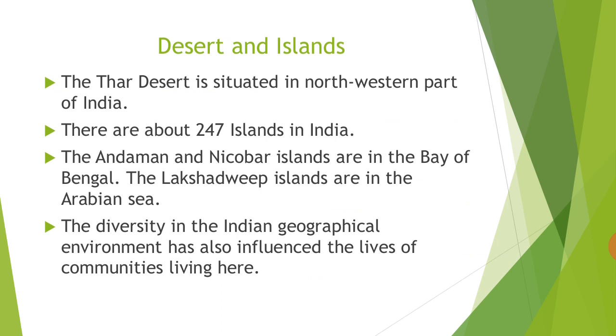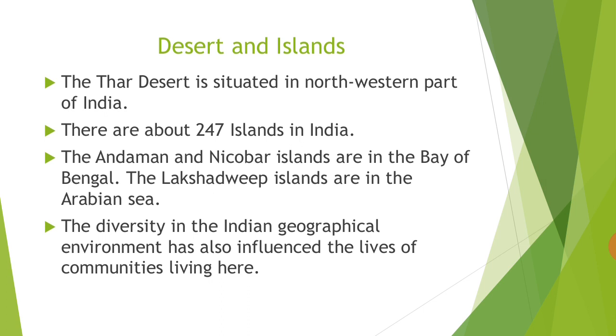We'll come to the last part of it: desert and islands. We have only one desert, the Thar Desert, which is situated in the northwestern part of India. The Thar Desert is also known as the Great Indian Desert.